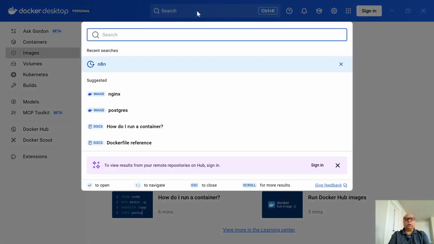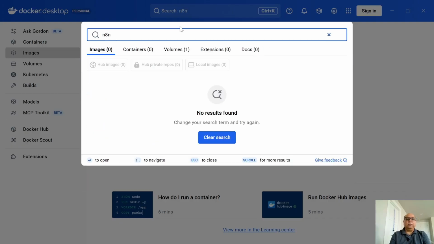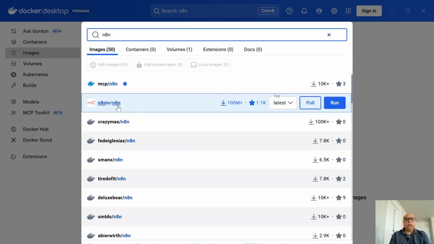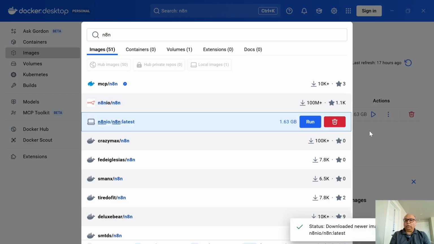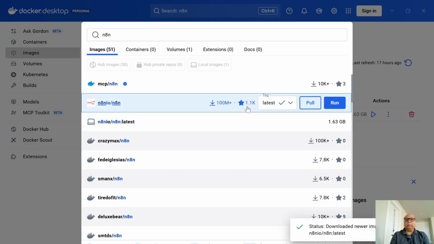Now look for N8N in the search box out here. And like I told you, N8N is the one that I'm going to be using. It has about 100 million downloads. It's the latest, so just go and pull it. It will say the pull is in progress.